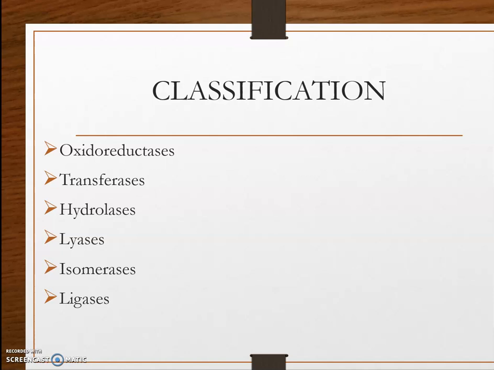Then ligases. Ligase enzymes catalyze the joining of two molecules. That is, they are used in catalysis where two substrates are ligated. Due to condensation reactions, carbon-carbon or carbon-sulfur bonds are formed, which results in the ligation of two compounds. And this is about the classification of enzymes.